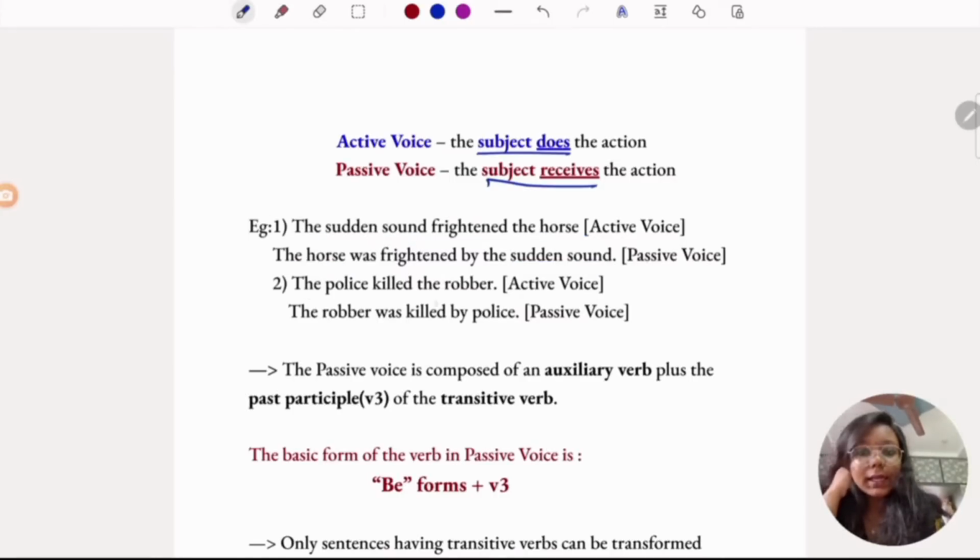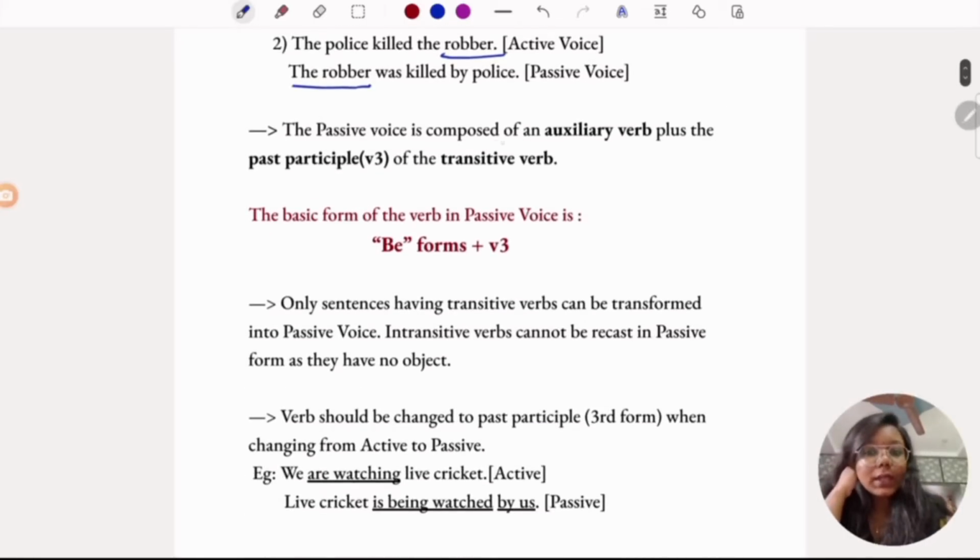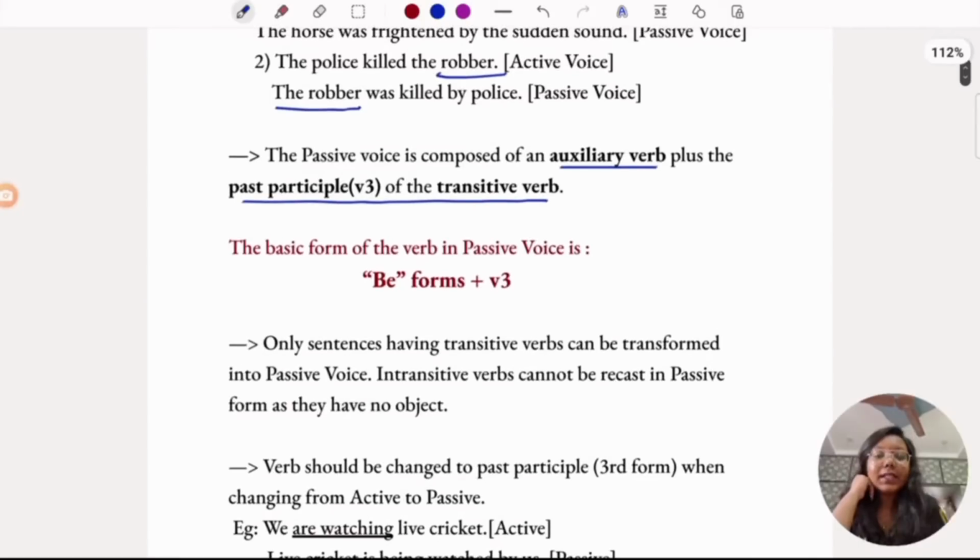The police killed the robber. So robber is the object in active voice. When you convert that to passive voice, the same robber has become the subject here. The robber was killed by police. And the passive voice is composed of an auxiliary verb plus the past participle of the transitive verb. It means the basic form of the verbs in passive structure is be forms plus V3. Hope you have remembered what transitive verbs are and what be forms are.